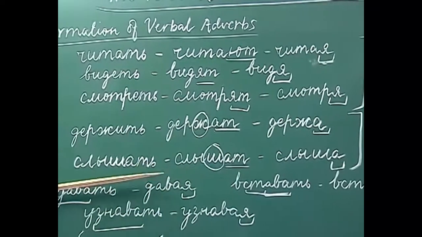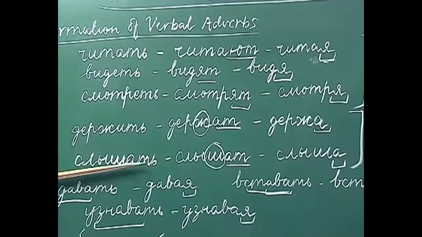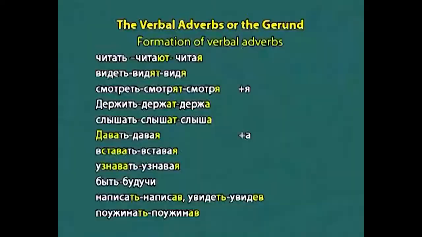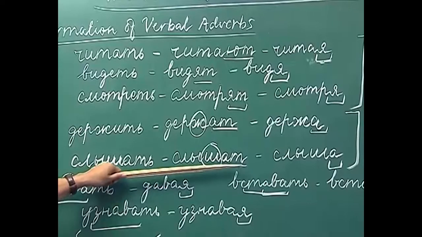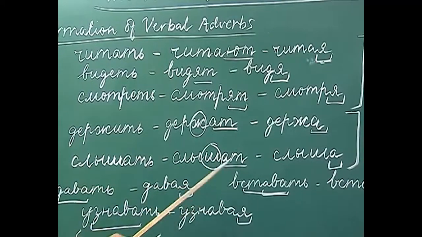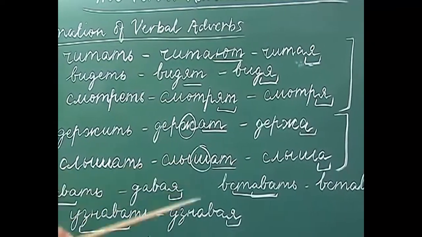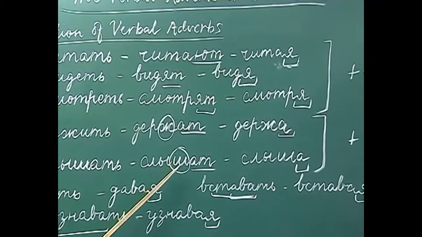The next verb is slushat, slushat is to hear. So, when we conjugate slushat with ani or third person plural number, we get slushat. Here after dropping the ending, what do we get? Slush, which ends with the consonant sh.